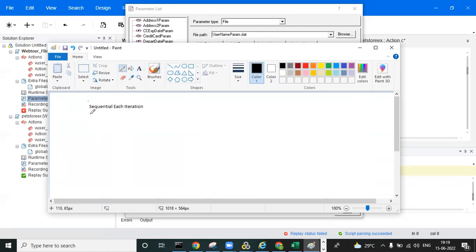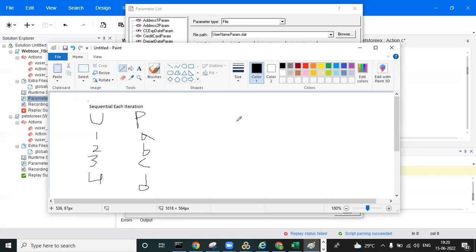Now in sequential each iteration, we have usernames and passwords. Users 1, 2, 3 and 4, and the passwords will be A, B, C and D, just as an example.